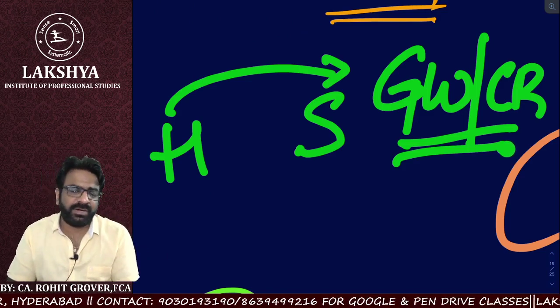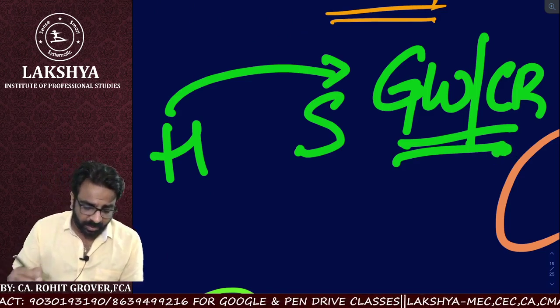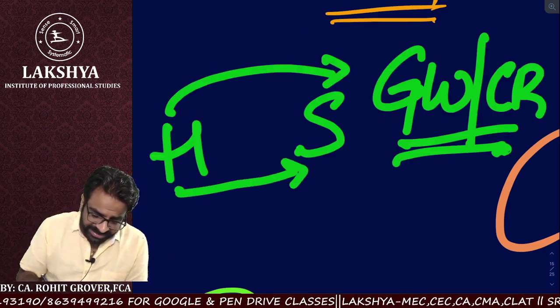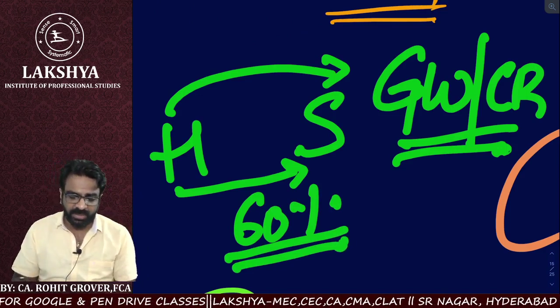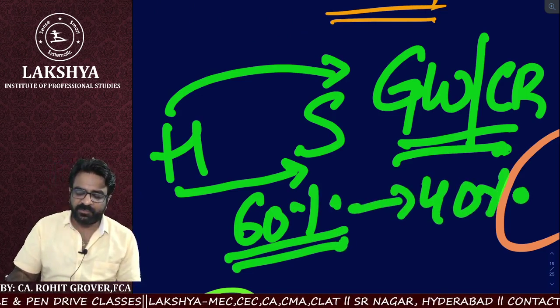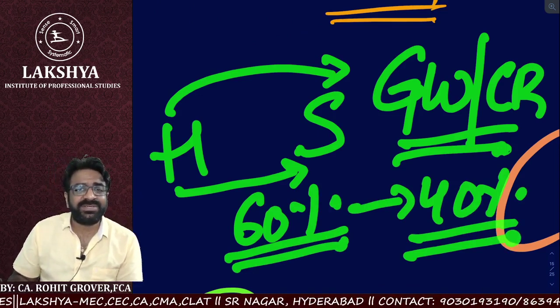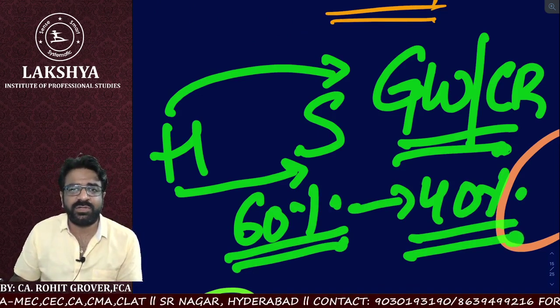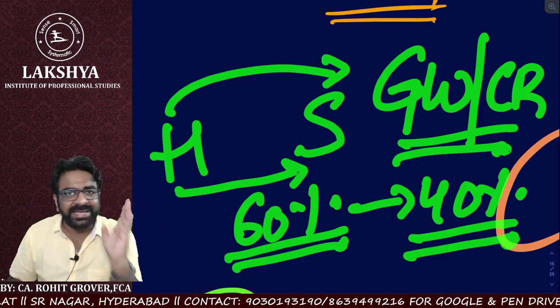No, we don't have to calculate every year. We only have to calculate it once. That's why it is permanent. Now, when the holding company acquires 60% of the voting rights in the subsidiary company, what is the remaining 40%? The remaining 40% is known as minority interest. It is also known as non-controlling interest if the company is following Ind AS.